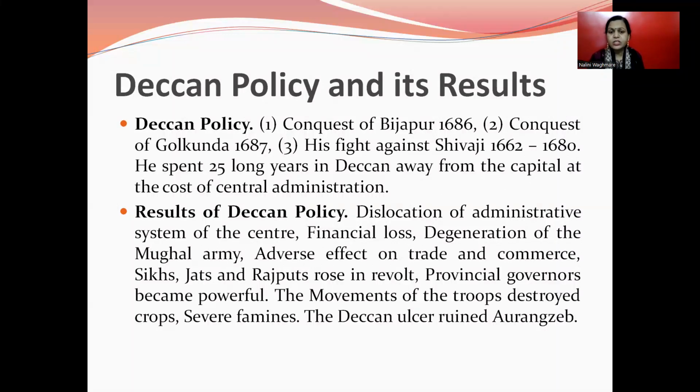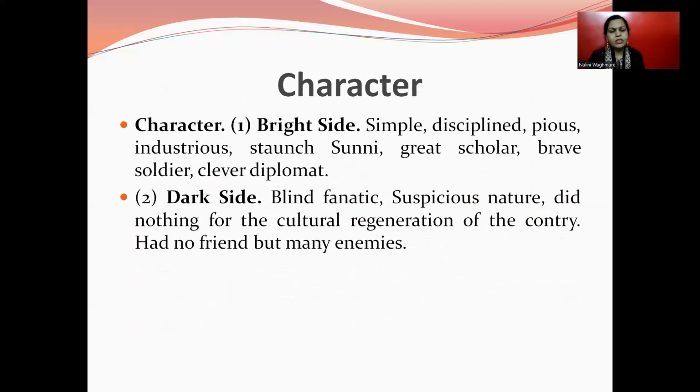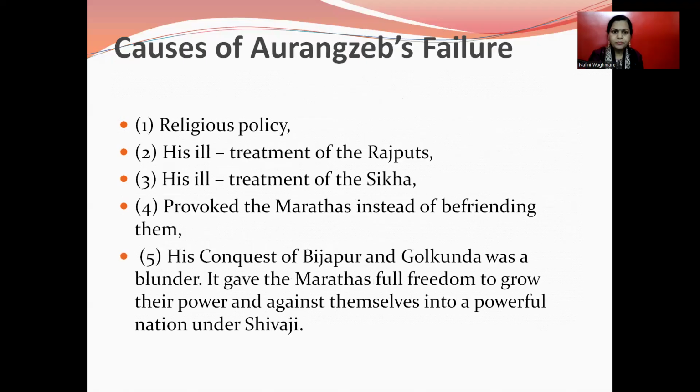Jats and Rajputs rose in revolt, and provincial governors became powerful. The movements of the troops destroyed the crops, and severe famines were found. So the Deccan ruined Aurangzeb. Then what was his character, bright and dark, that we find? Simple, disciplined, pious, industrious, a Sunni, a great scholar, a brave soldier, a clever diplomat. Also, the dark side of Aurangzeb was that he was a blind fanatic, of suspicious nature, and did nothing for the cultural changes of the country. He had no friends but many enemies.